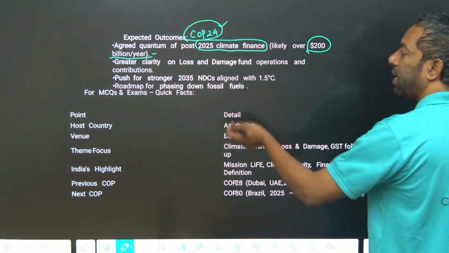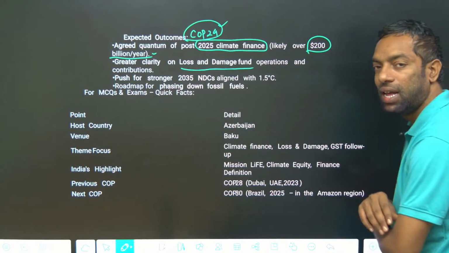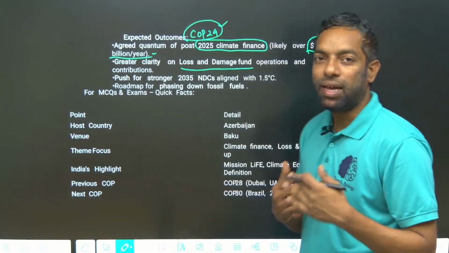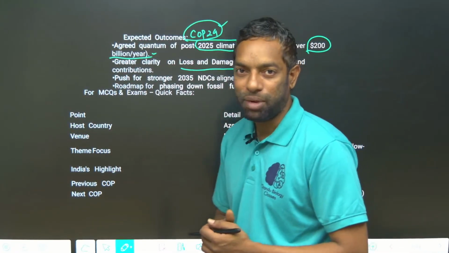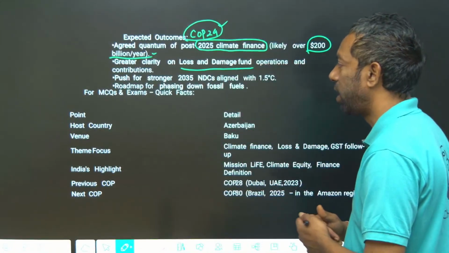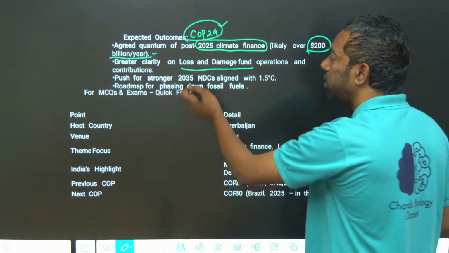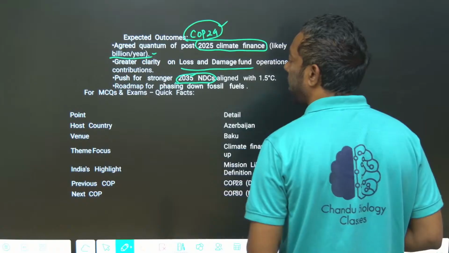Later, clarity on loss and damage: a fund was raised for loss and damage, meaning certain disasters caused by these emissions. There is also a push for a stronger 2035 NDC. They might not ask you that.